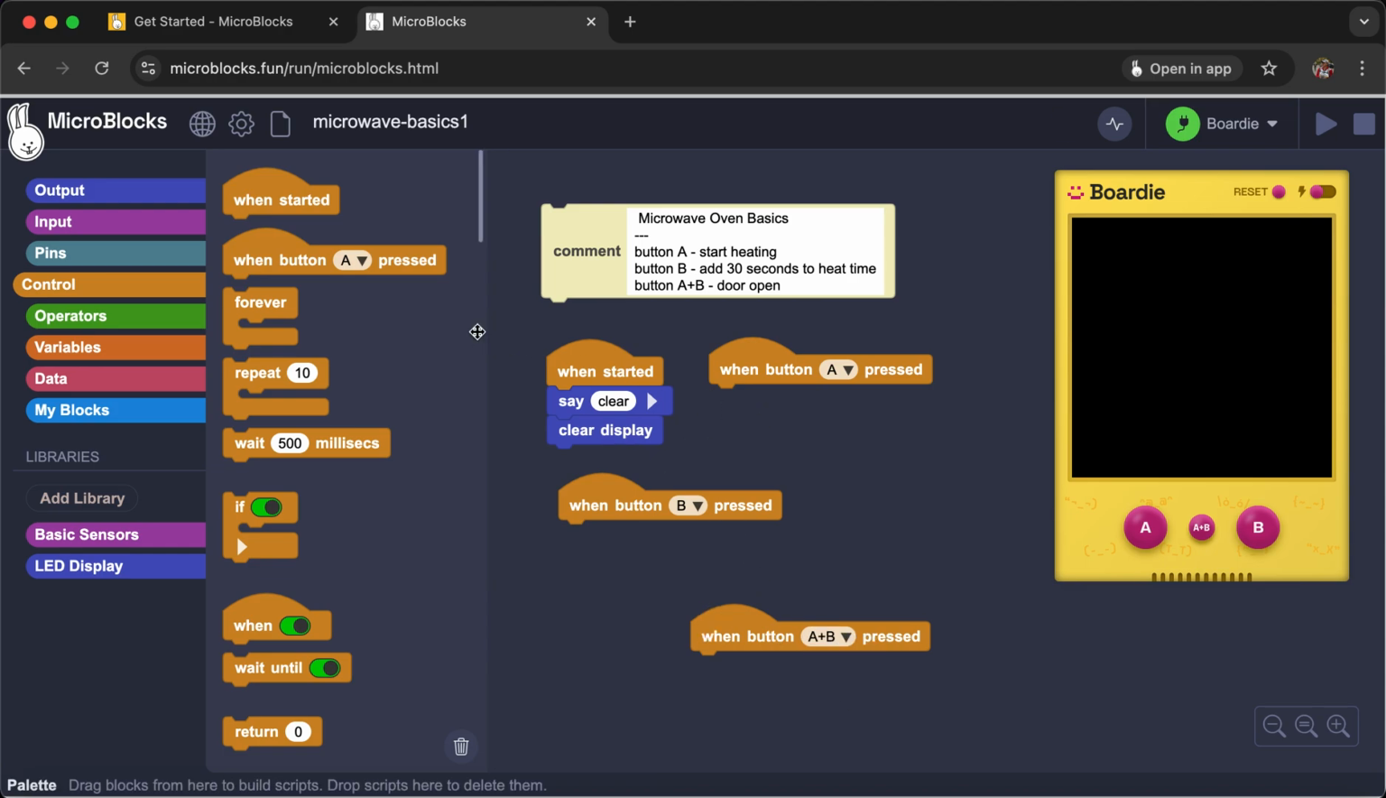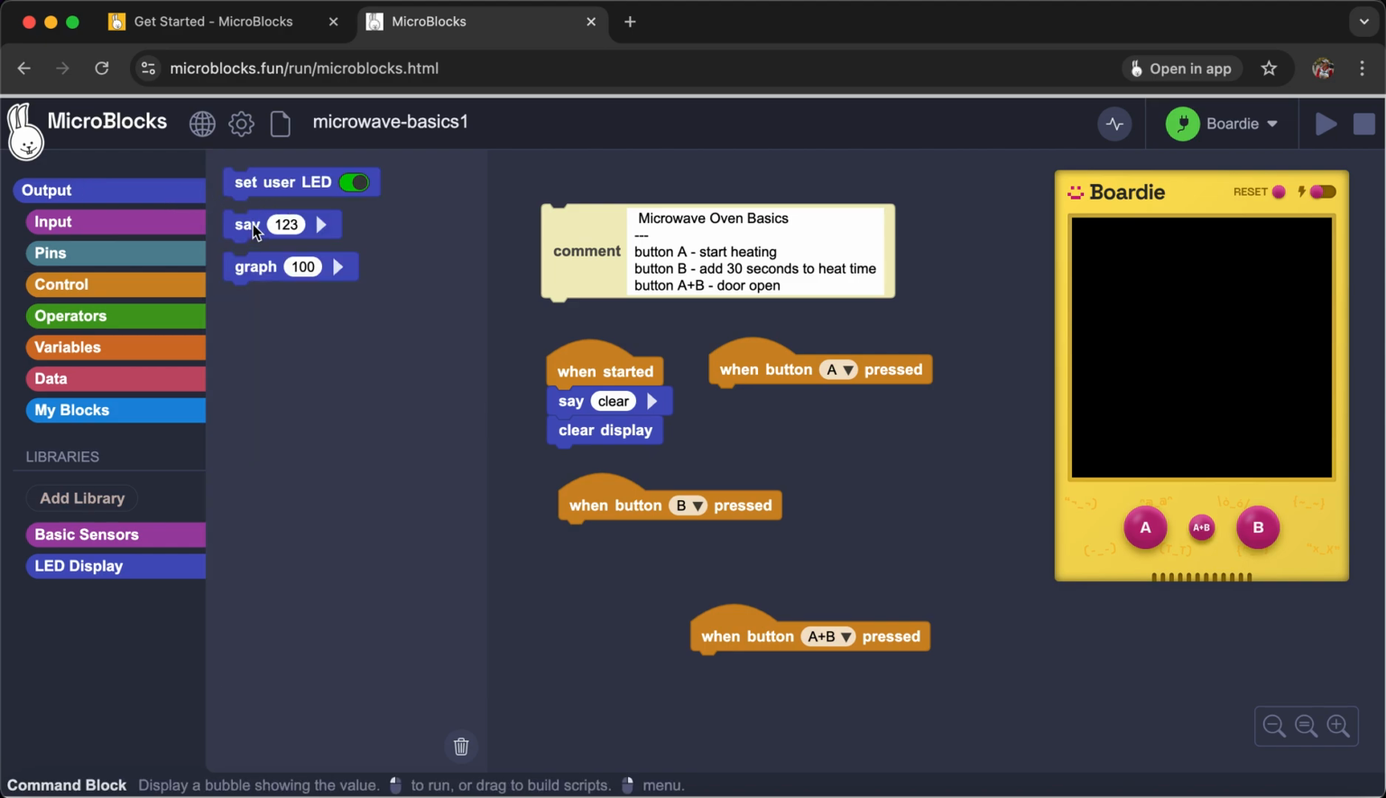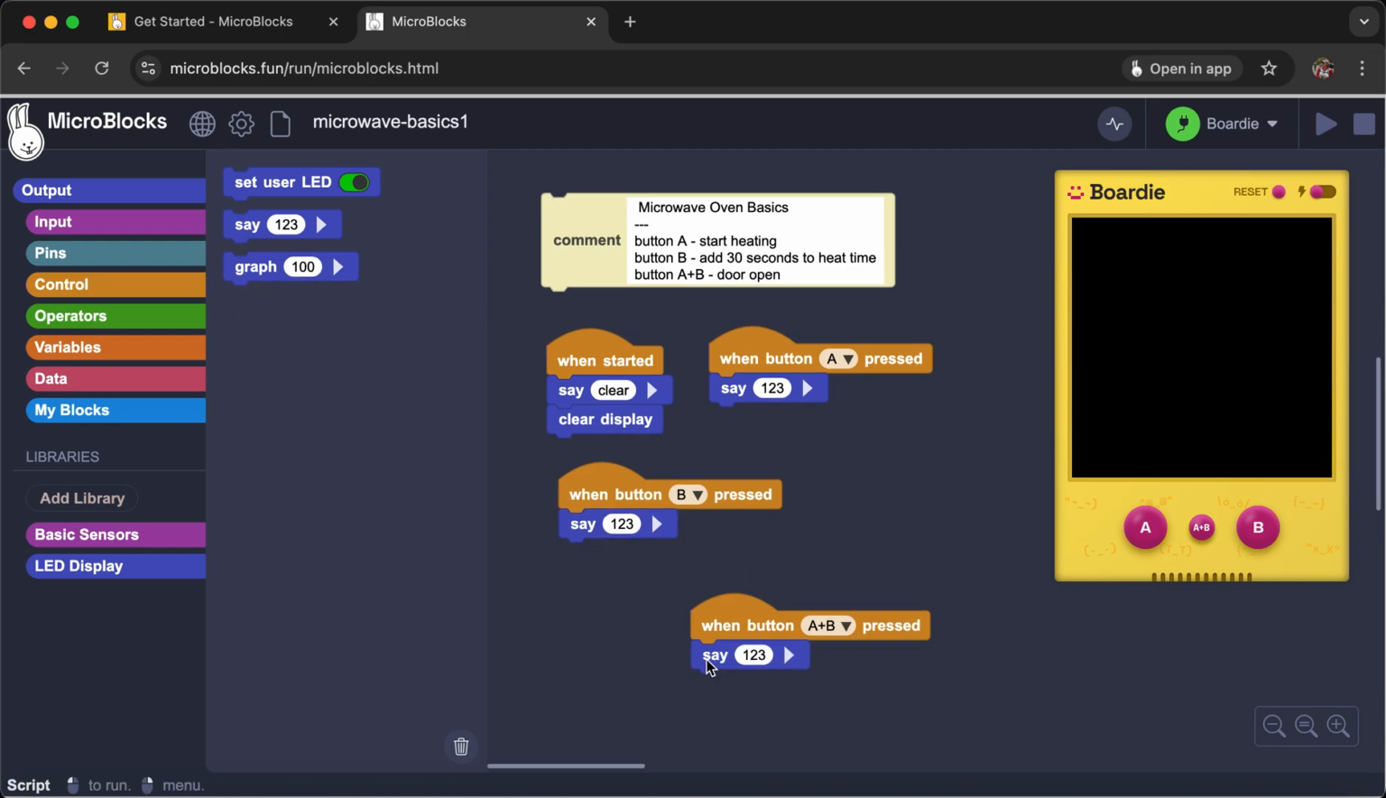When the A button is pressed, let's just grab this say block again. I'm going to say something. I just use this as comments for all of my stuff so I know what's happening when I watch it run. So this is going to be, I'll start heating. It's going to be add 30 seconds. And this is going to be door open. Probably stop heating. We'll do that logic later.